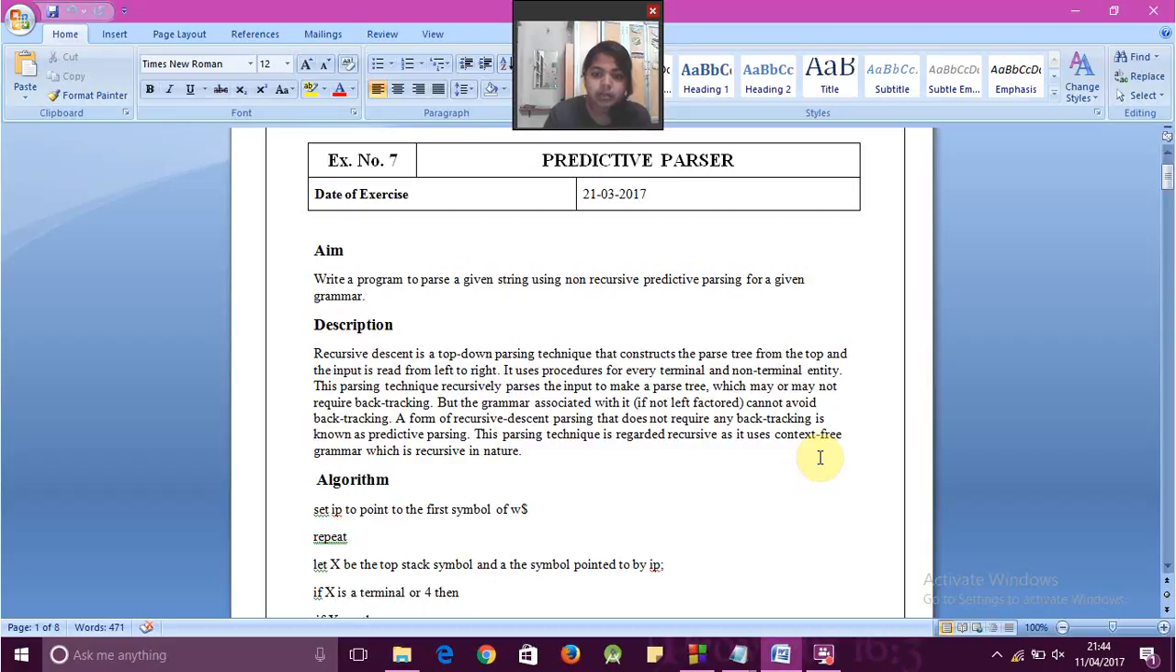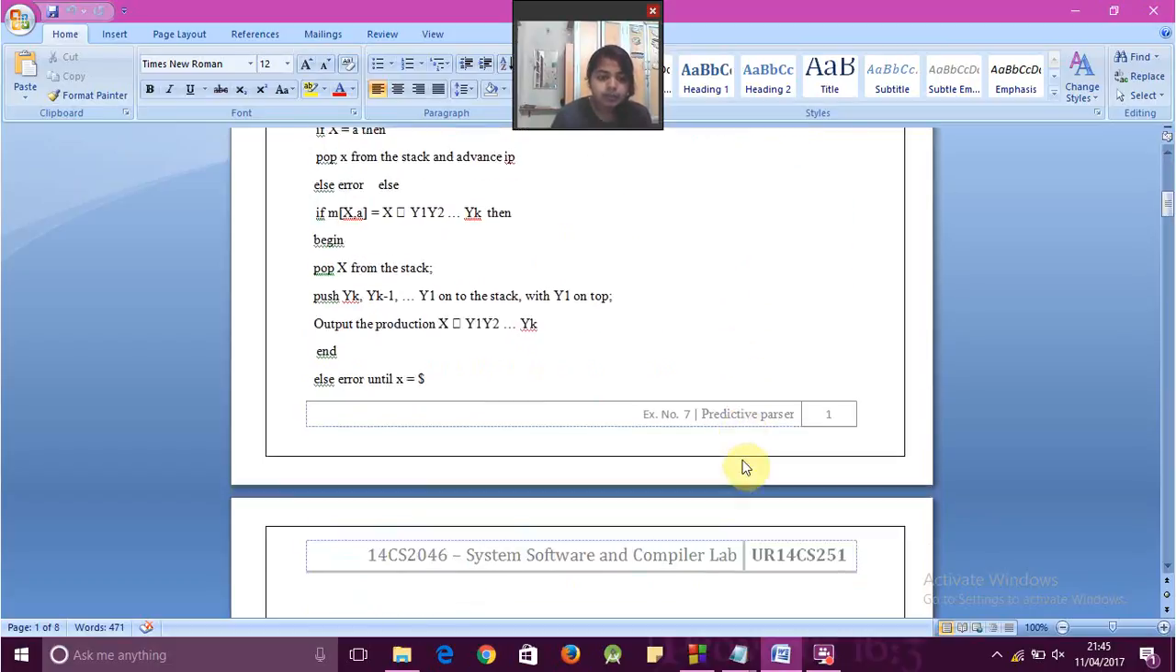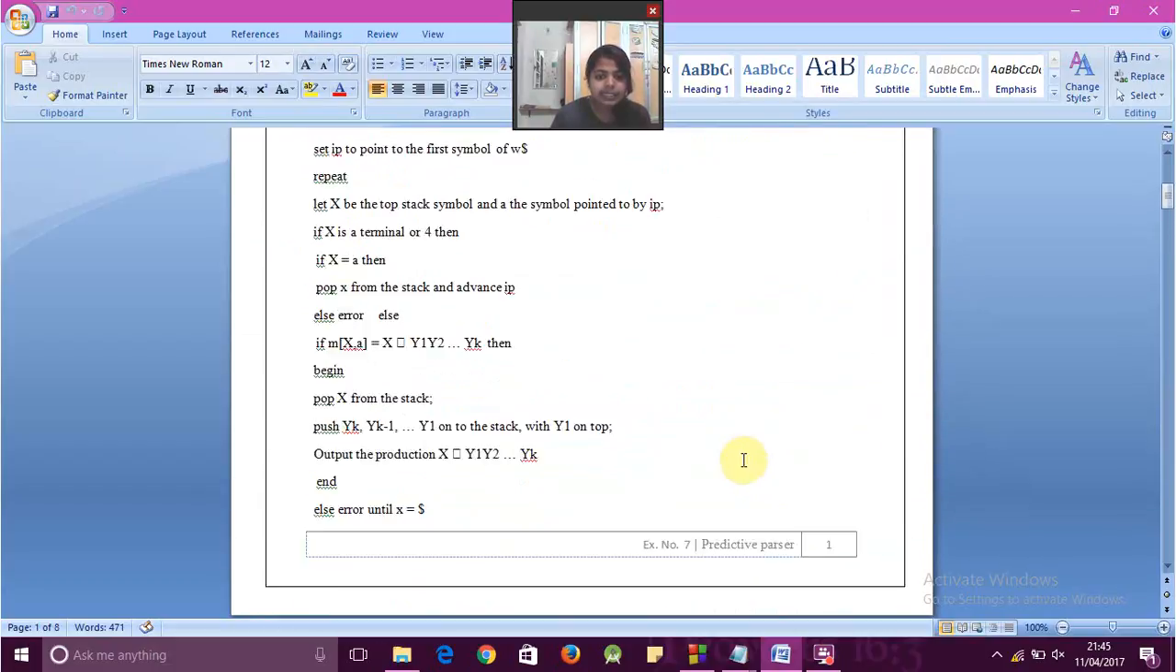It uses the productions for every terminal and non-terminal entity, and this parsing technique recursively parses the input to make a parse tree, which may or may not require backtracking, but the grammar associated with it cannot avoid the backtracking. And this parsing technique is regarded as recursive as it uses the context-free grammar, which is recursive in nature. And for this, my program is like this.